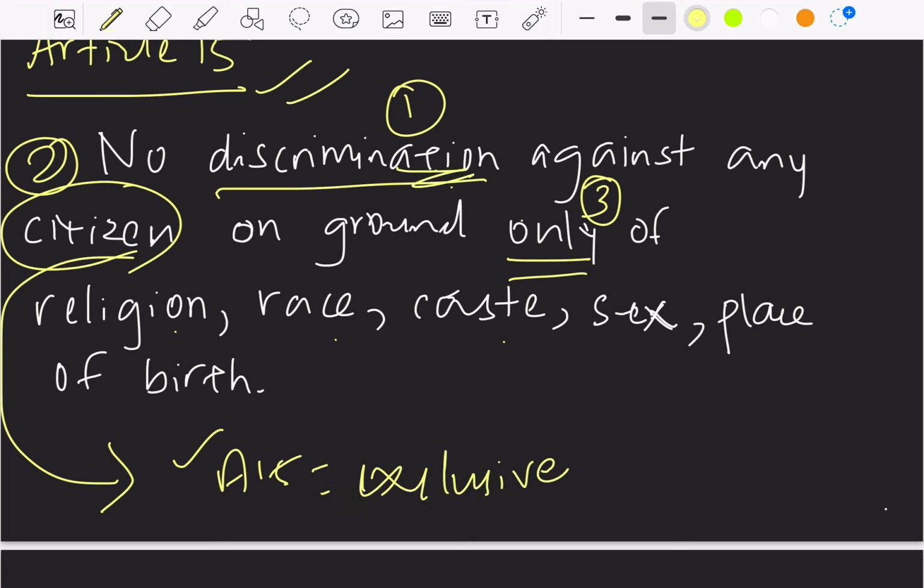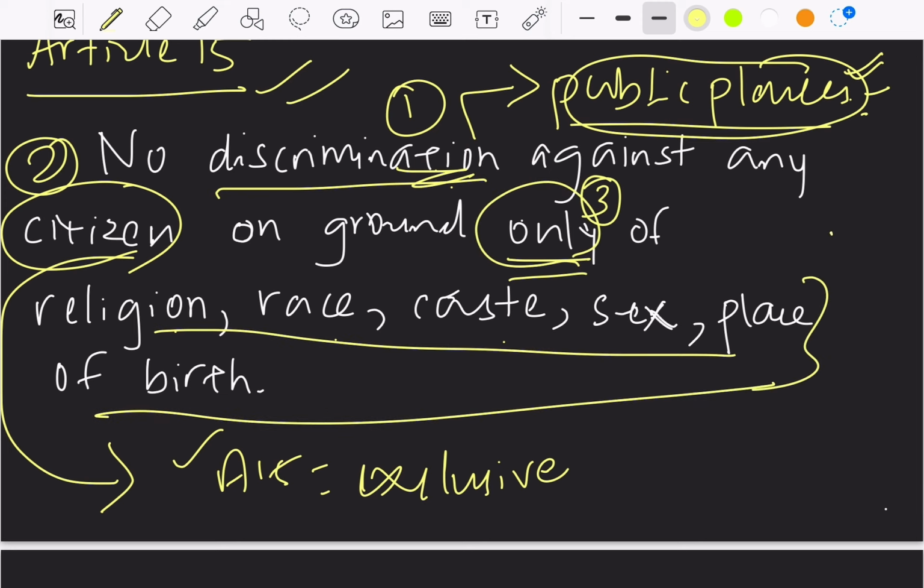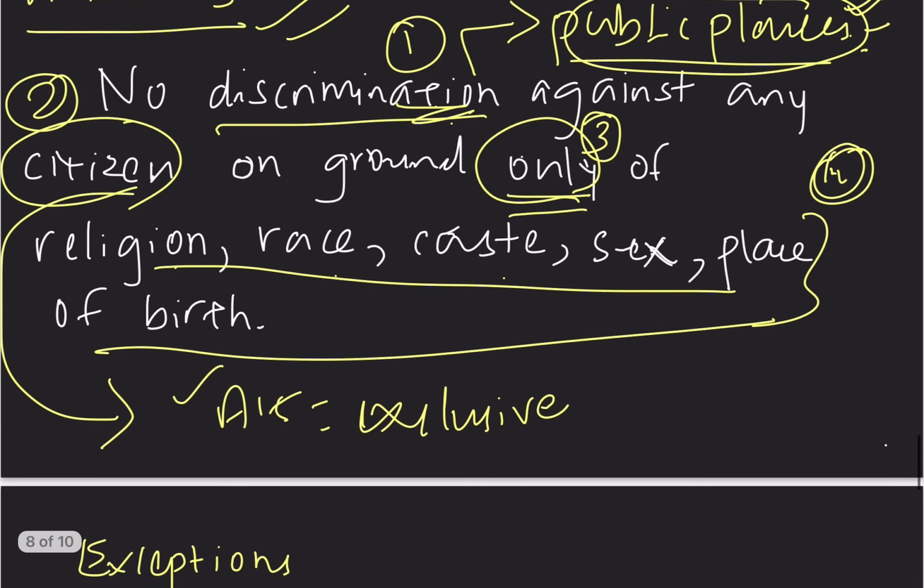And next is discrimination. That is, there shall not be any differentiation while in public places. So what is this public places? Take for example parks, government hospitals, or roads for that matter. That is maintained and controlled by government. So all these places comes under public places. In these public places, there shall not be any discrimination made only on these grounds. So these grounds, that is also important. We have to keep in mind which all grounds are covered here. So that is the meaning of Article 15.